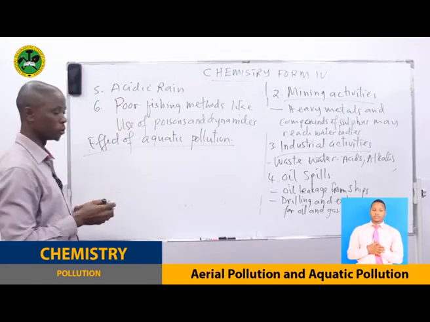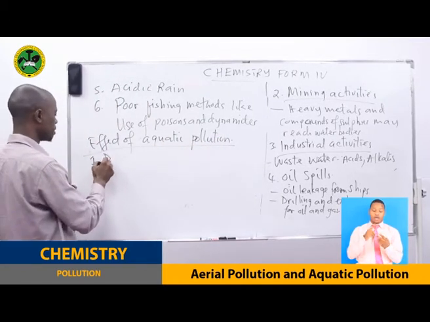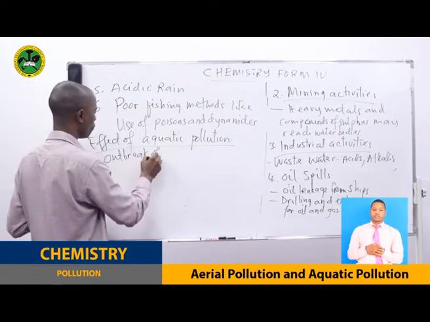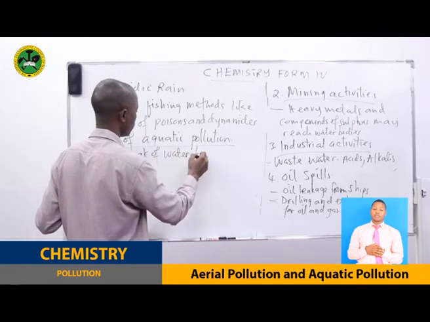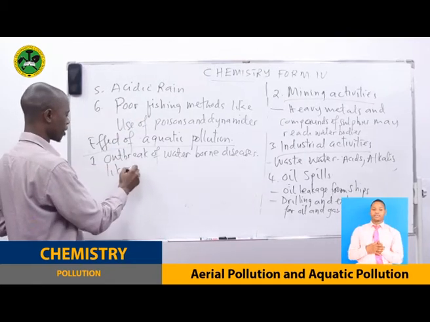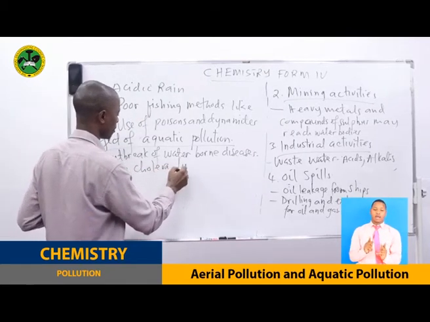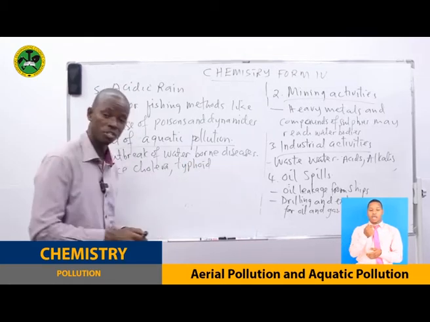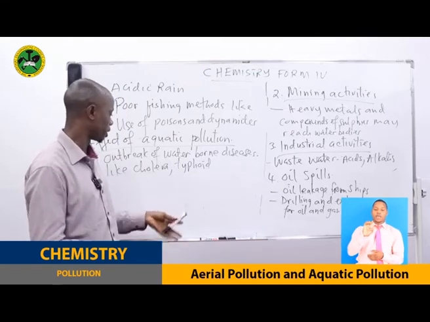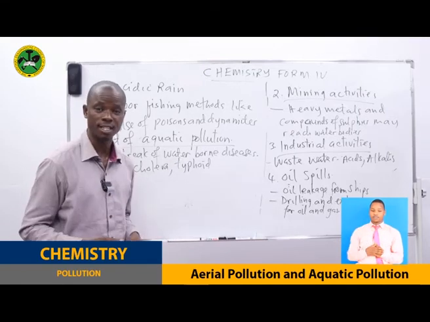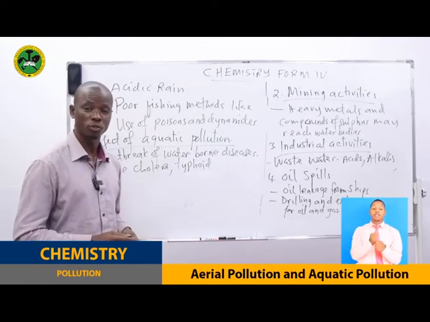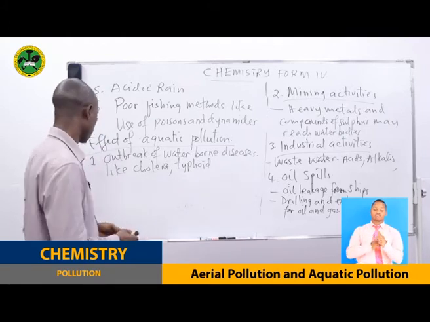The effect of aquatic pollution. Number one, diseases. These are outbreaks of waterborne diseases like cholera, typhoid, dysentery. If the water is contaminated, it can spread these diseases, and they are very dangerous. They can attack many people within a very short period of time. So these are epidemic diseases.